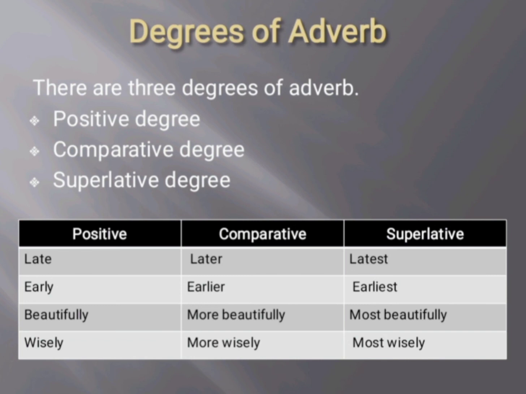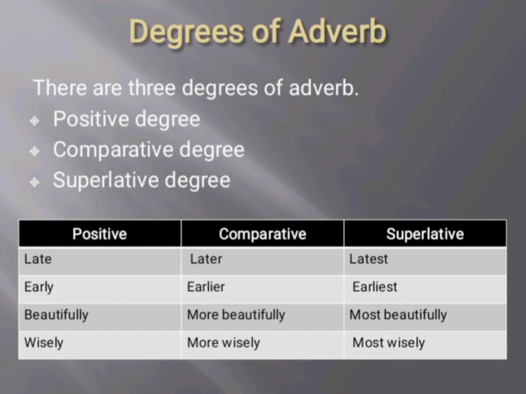Degrees of adverb. There are 3 degrees of adverb like adjectives: positive degree, comparative degree, and superlative degree. Late is the positive degree of adverb, later is the comparative degree of adverb, and superlative degree of the late is latest. Early is the positive degree, earlier is the comparative degree, and earliest is the superlative degree of adverb.